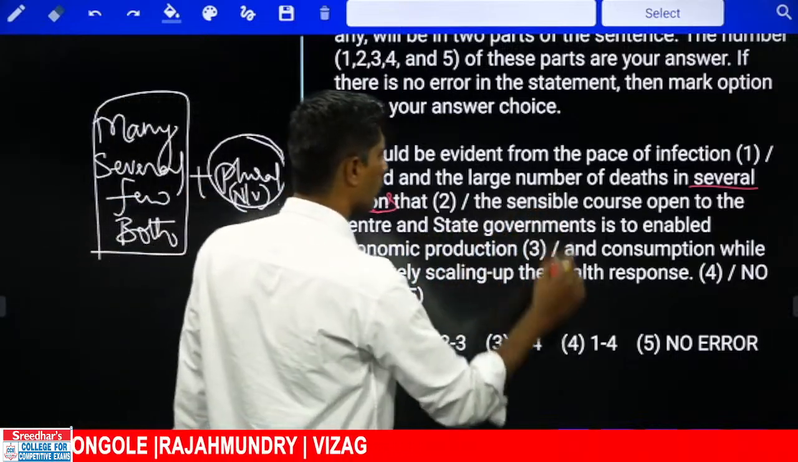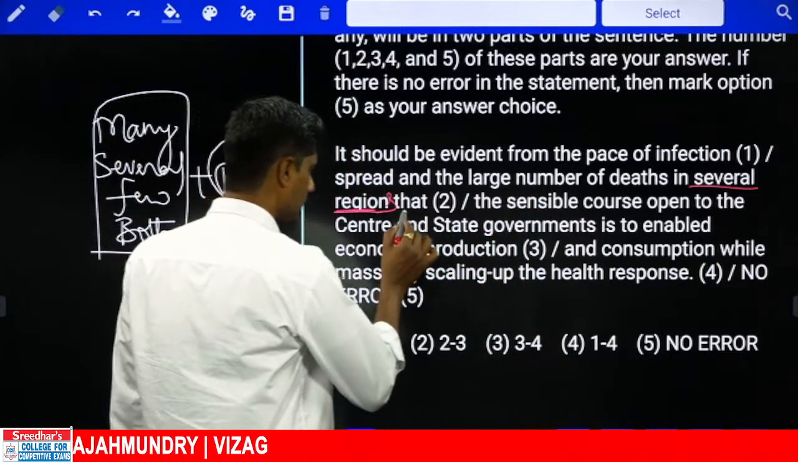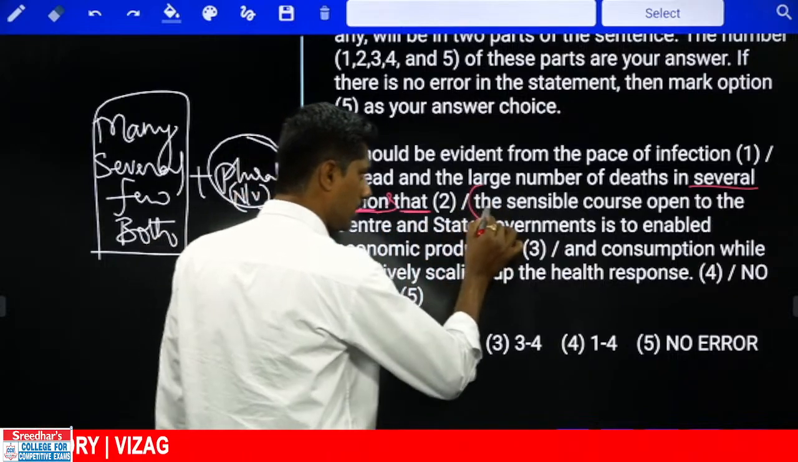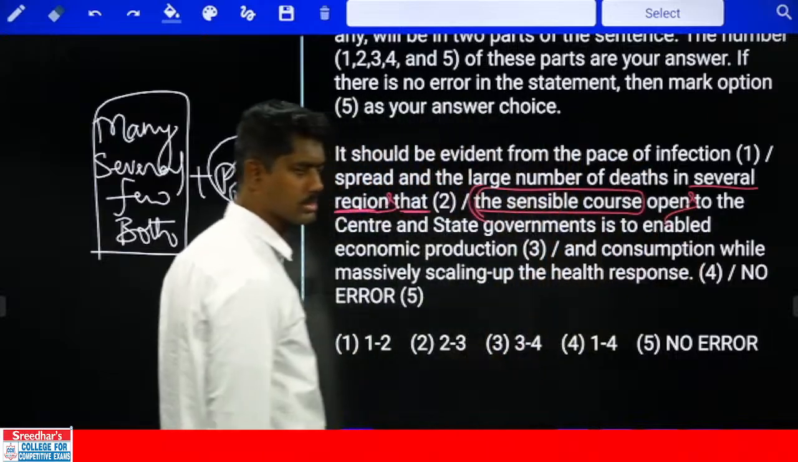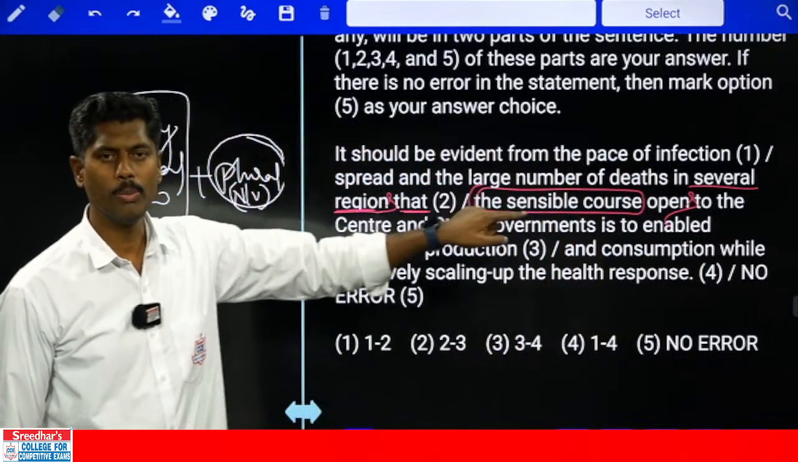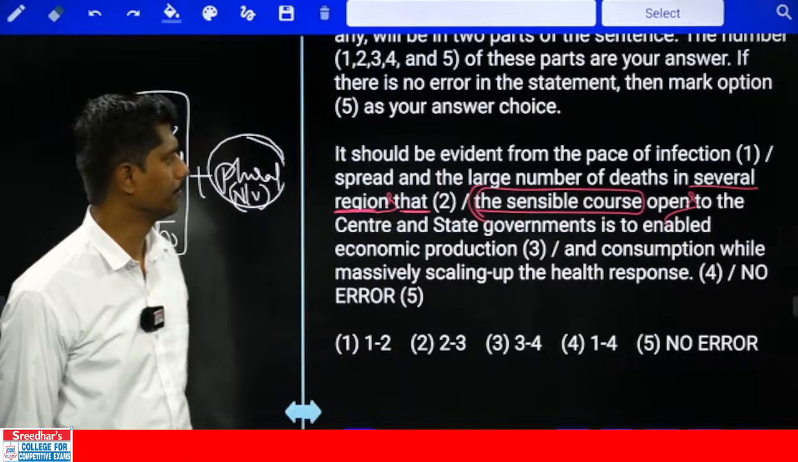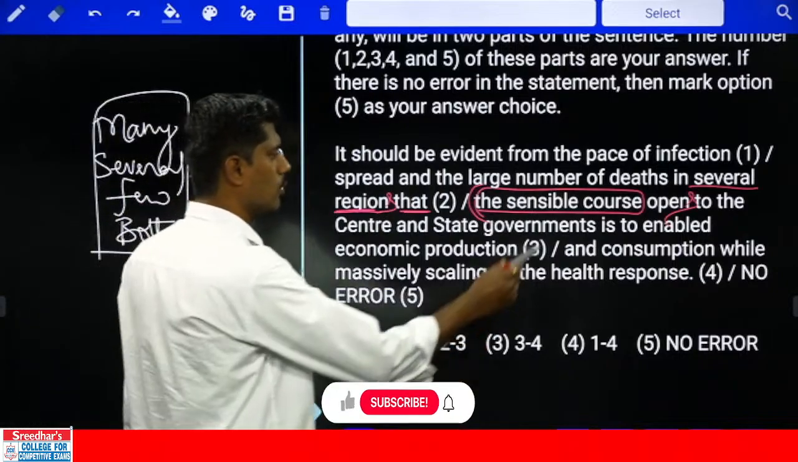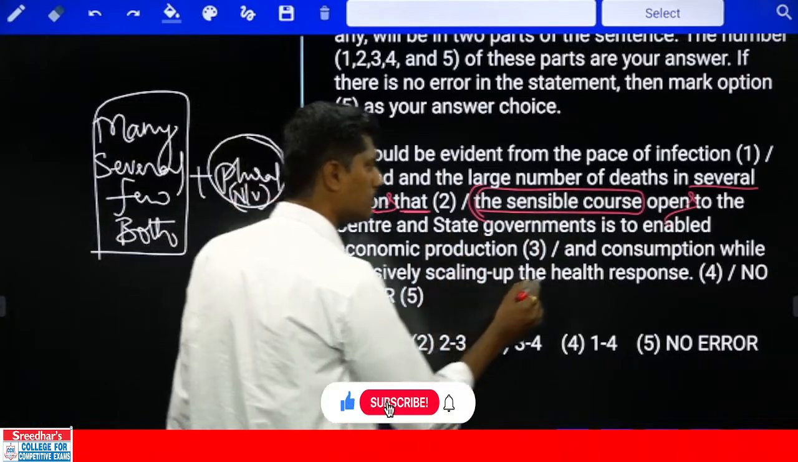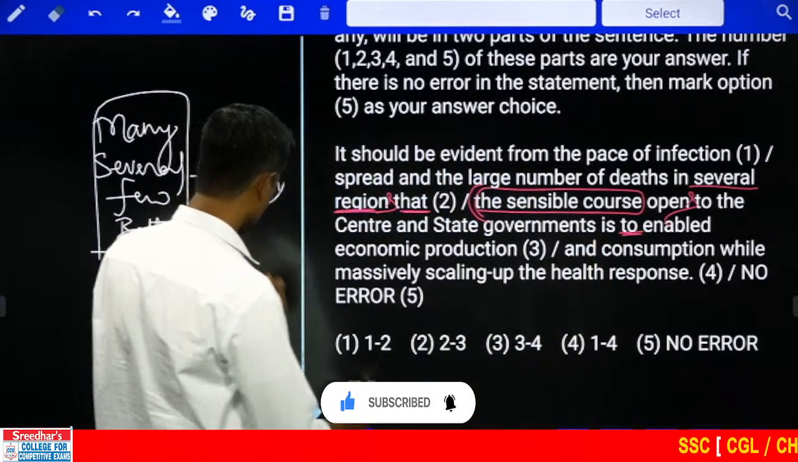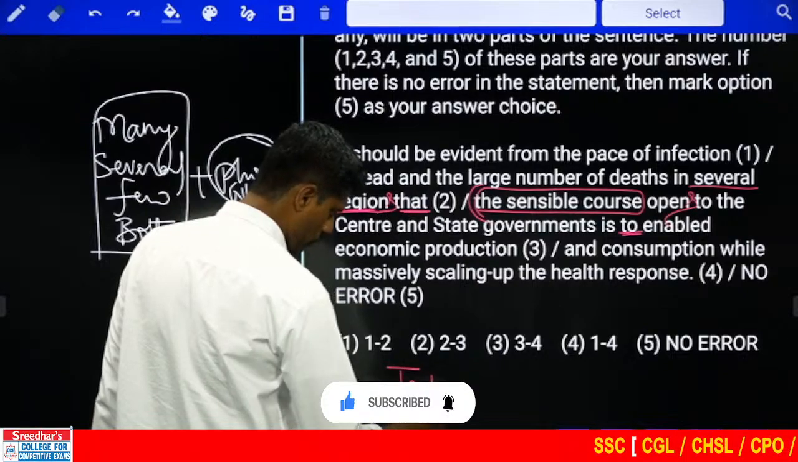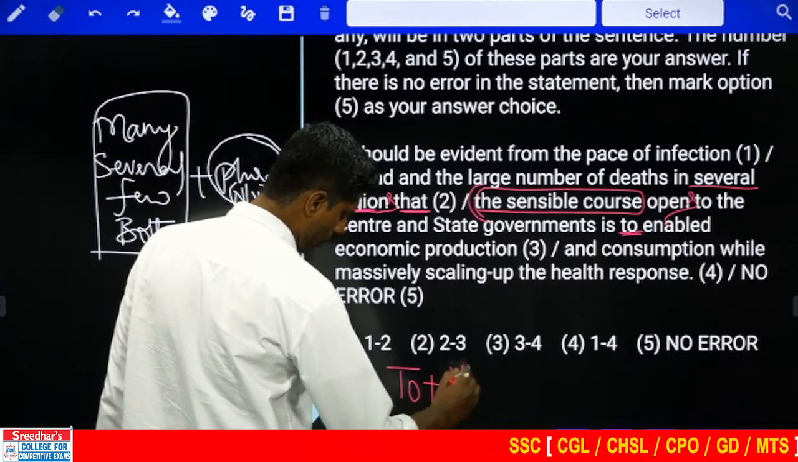Now a new sentence is starting here. Several courses open. If it is present, "opens". If it is past, "opened" should be there. "Several courses open to the center and state governments is to". What is the basic rule of "to"? Preposition, or to-infinitive: to plus V1, or a noun.